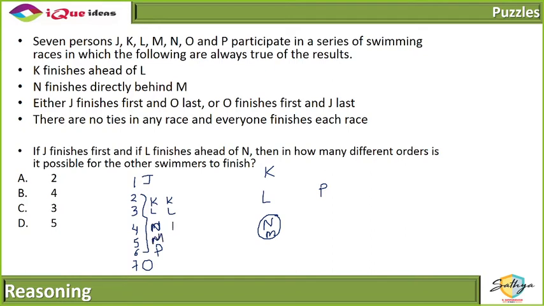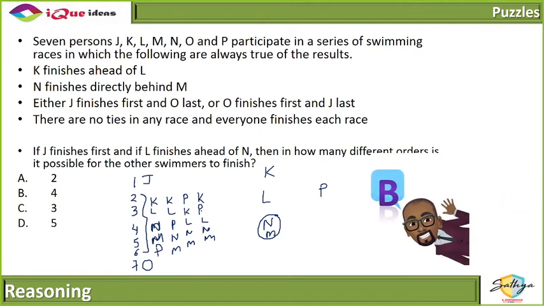I can put P, then N and M. I can put P, I can put K, L, N and M. Basically, the P can be fit in any of the 4 places and the remaining others can be adjusted. So there are a total of 4 ways in which the swimmers can complete the race.